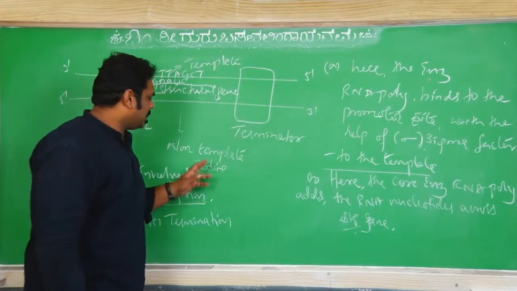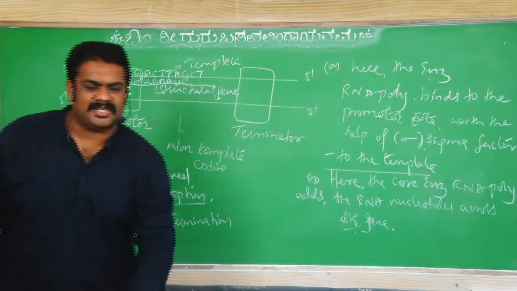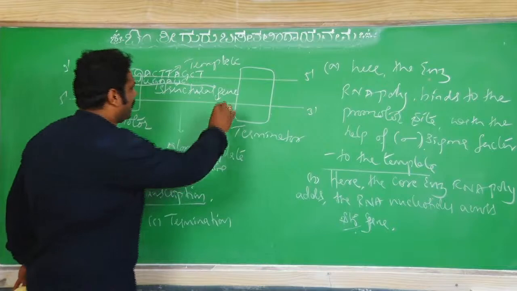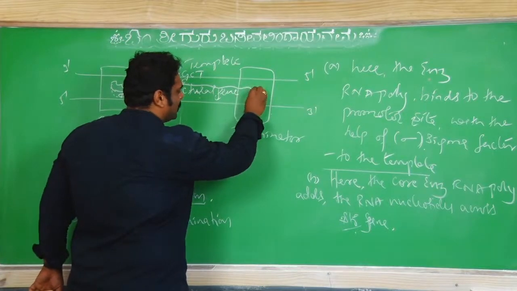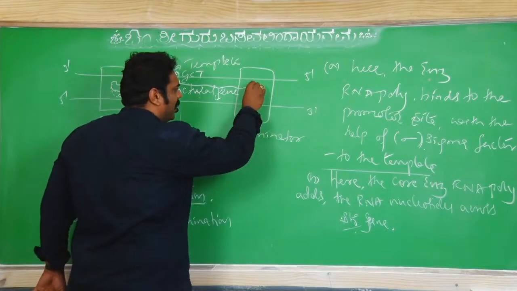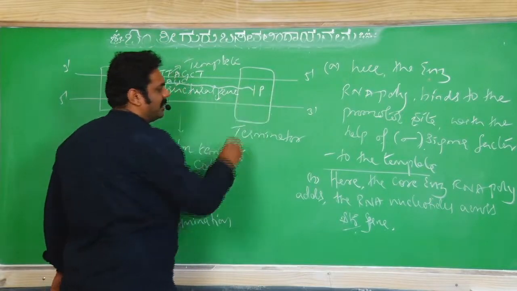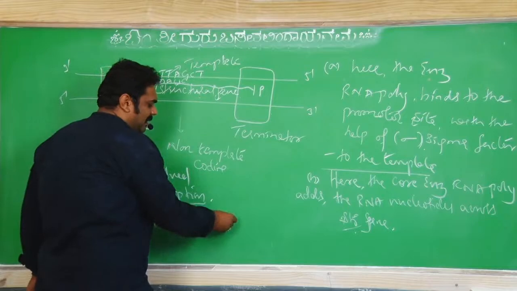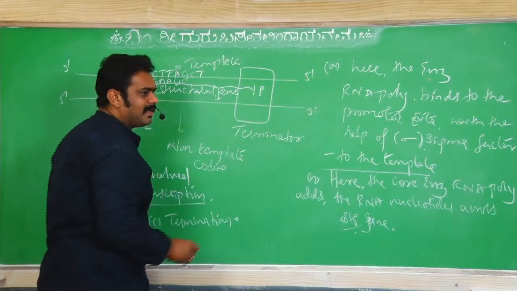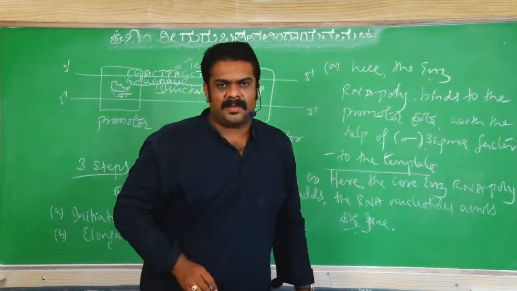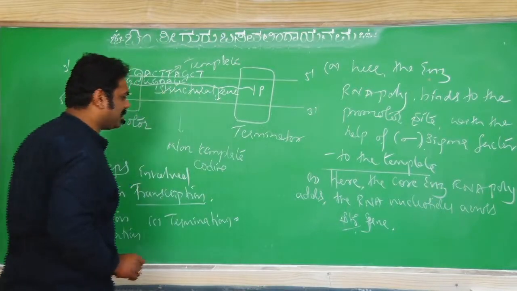Now the last, third step is called termination. The mRNA synthesis has now come to the site called the termination site. How will you stop here? By the addition of the factor called rho factor. So in the third step, termination, what are you supposed to write?